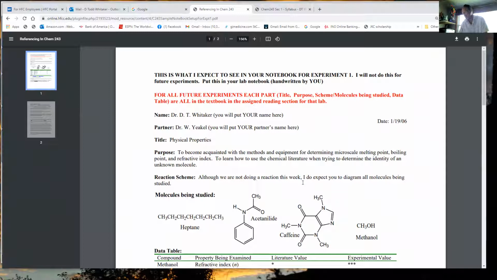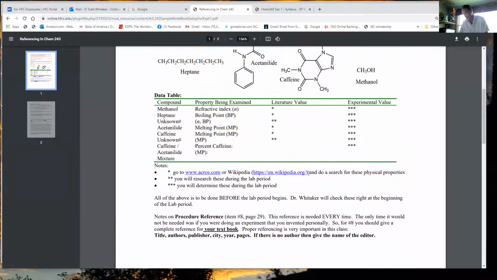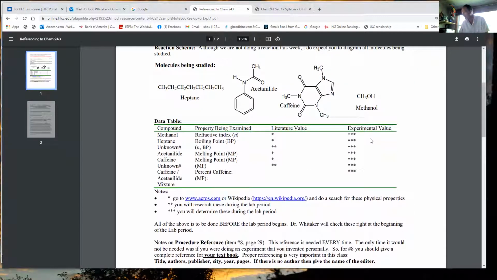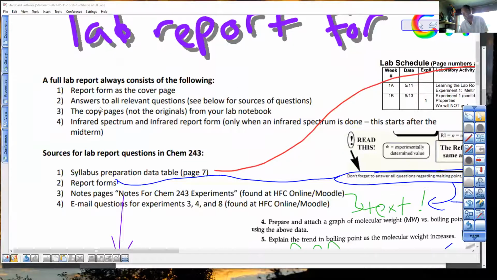Okay, so here we copied this in our notebook. This is going to be submitted as part of your lab report. You're going to have these all filled out. And then we're going back to Starboard here. Copies of the notebook. All right. What else in the notebook? Your procedure.